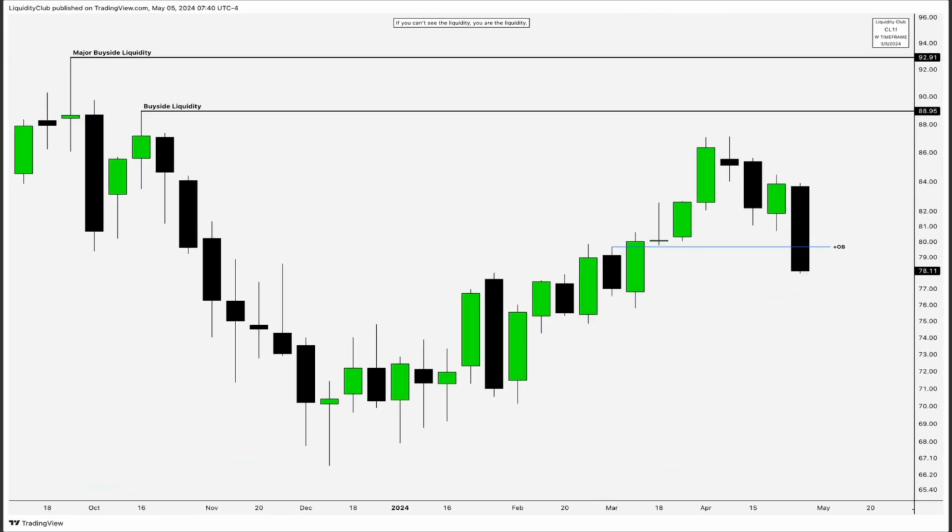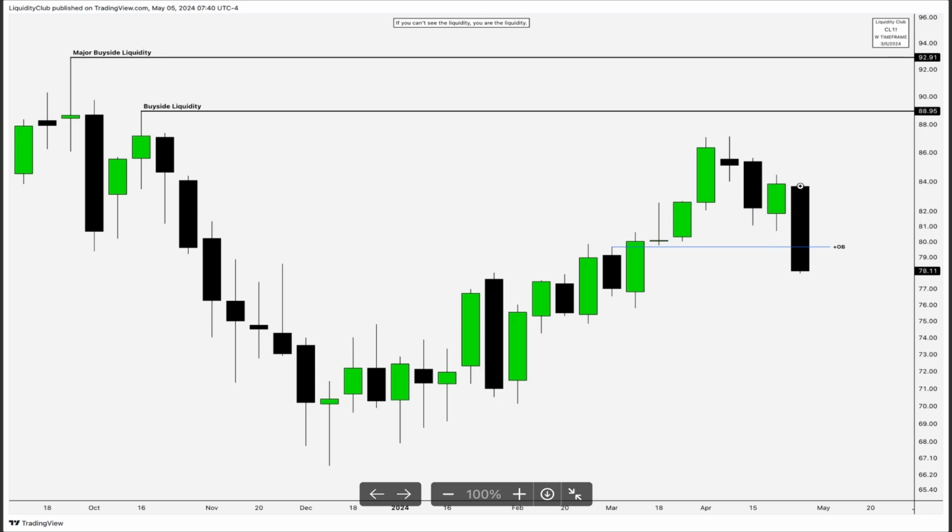Going to crude oil, I'm viewing the weekly time frame chart. You can see how price reached the volume imbalance, was very close, and reached the rejection block. It was very close to reaching the buy side liquidity, but it didn't reach it. We have retraced to the bullish order block. From here, I'm expecting price to reverse and start trading up higher to attack this buy side liquidity and the major buy side liquidity.